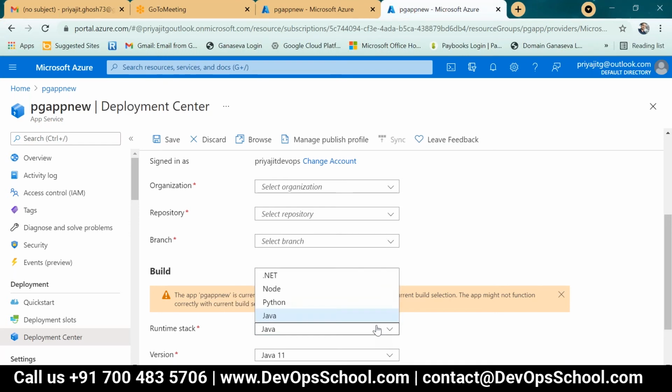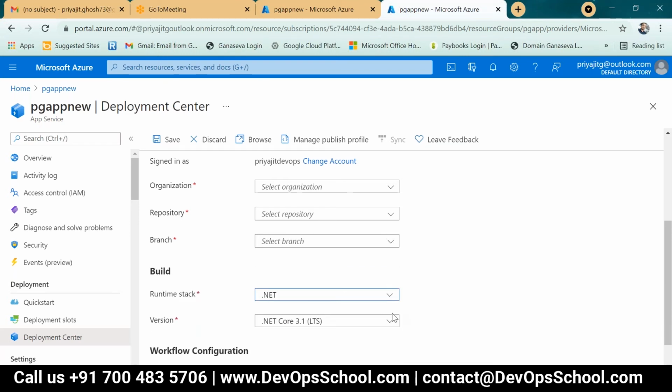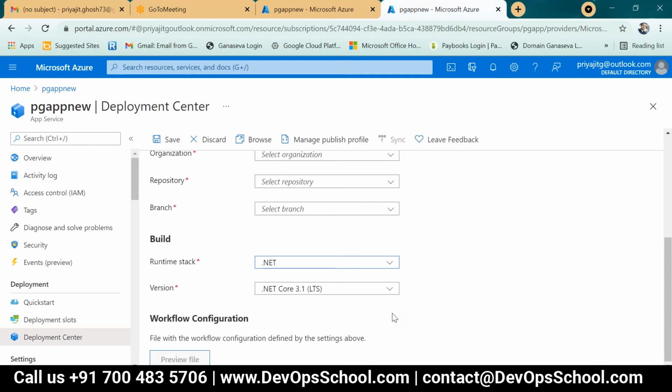It is a warning, but it is saying it might not function. But if there is any code level error or other error, you have to build one small API to connect that. This is the best option, to connect the API directly to that particular code level. So you can deploy your app services, you can deploy your application through Java or through .NET also.